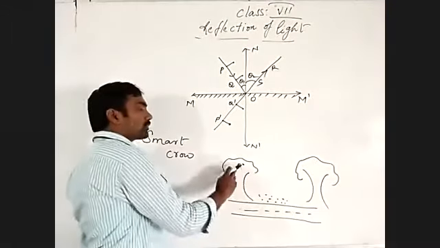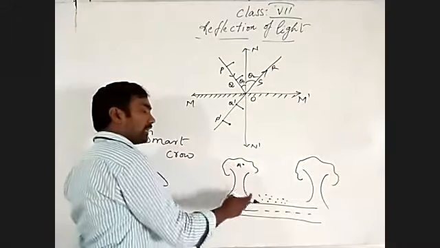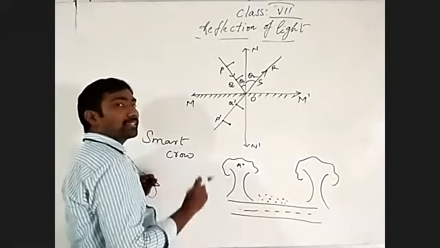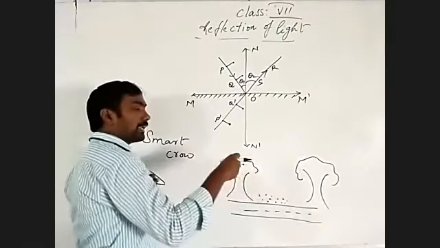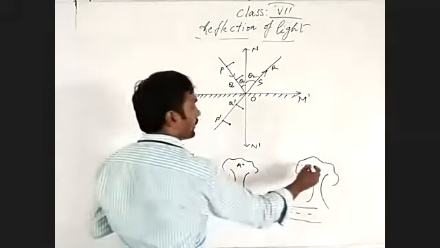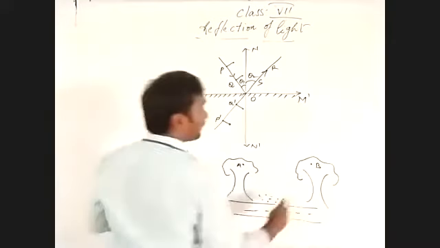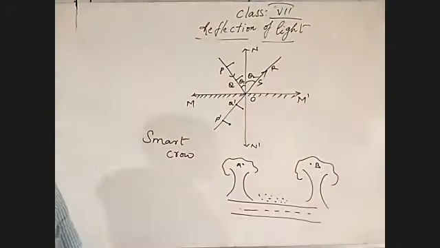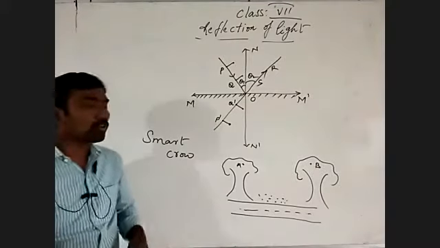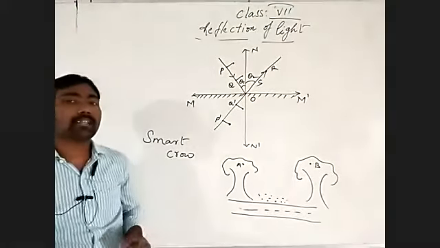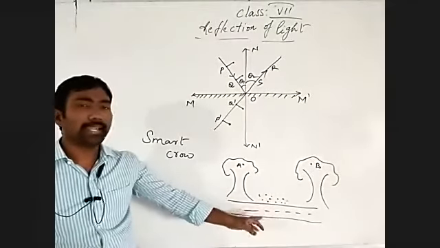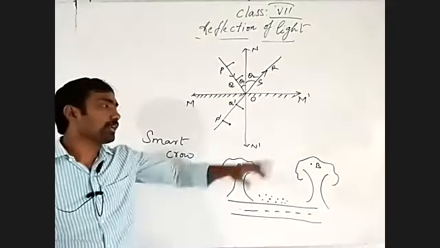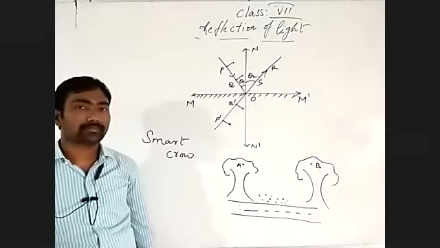That smart crow thought that by collecting the grains, by picking the grains, very fast it should reach the position of B in the other tree. Do you understand what I'm talking about? The smart crow thought that by taking grains, it should reach point B in the other tree.